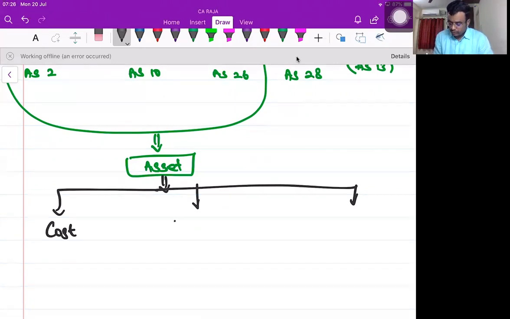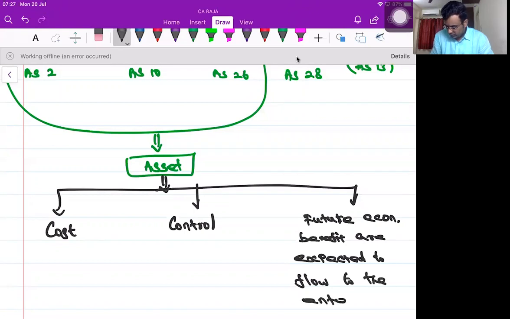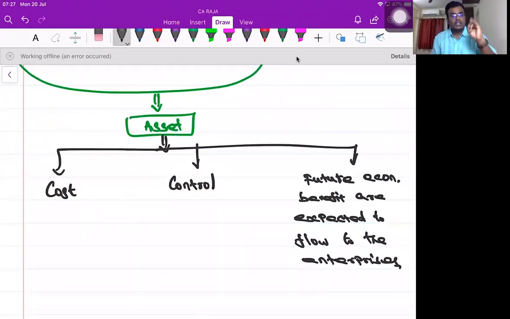Cost of the asset should be known. Control of the asset should be within the enterprise. Future economic benefits are expected to flow to the enterprise. Cost of the asset should be known. Control of the asset should be within the enterprise. Future economic benefits are expected.